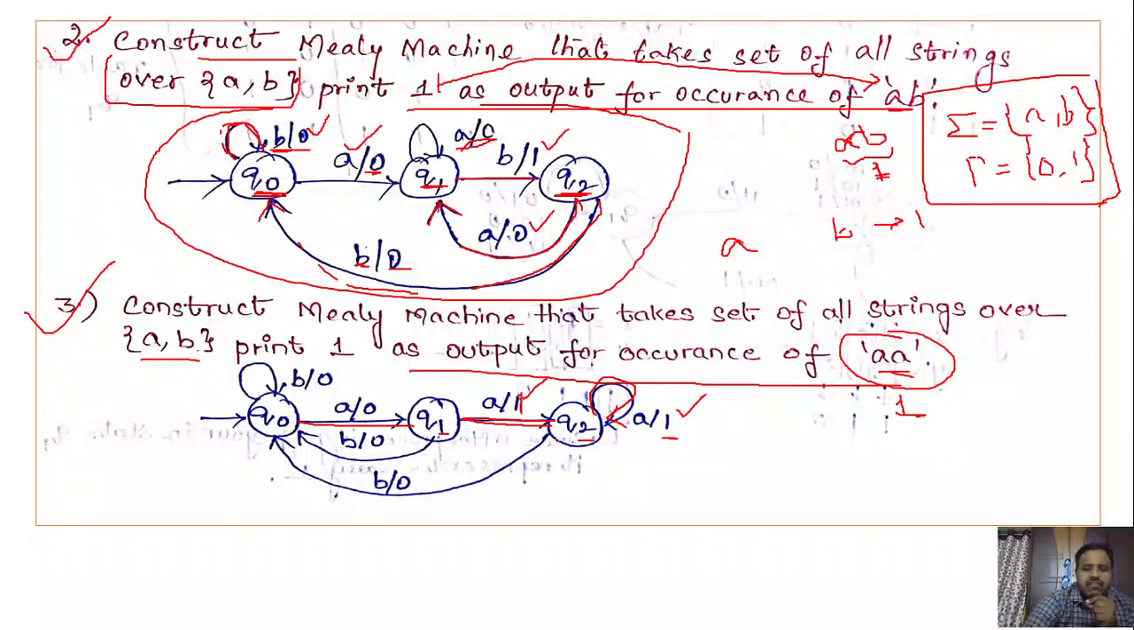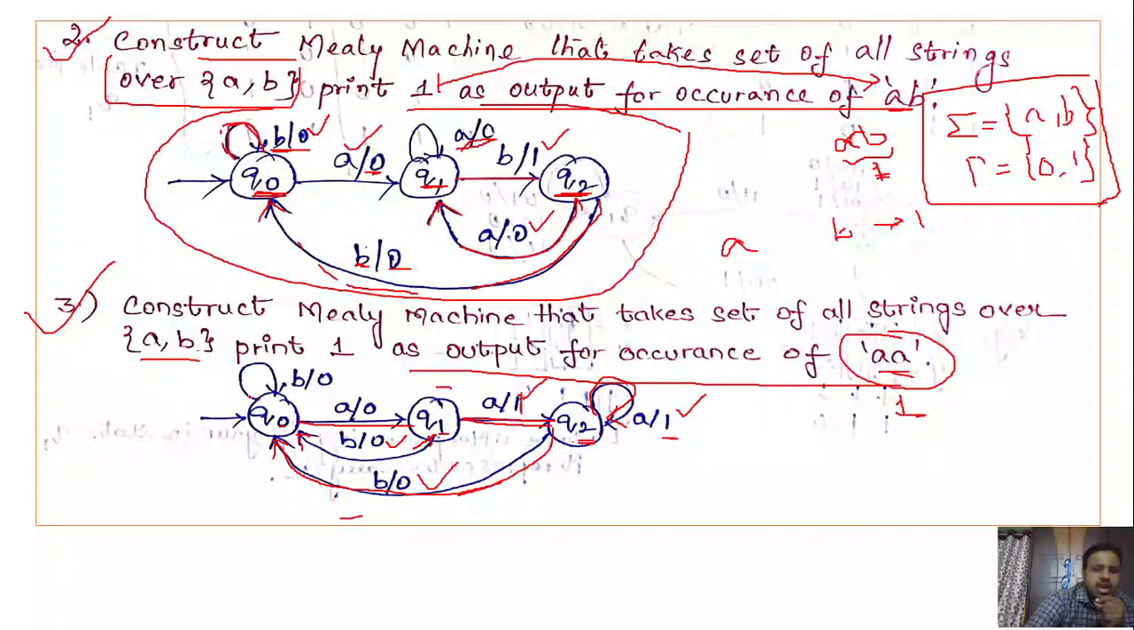If you get B, what do we have to do? Again we have to wait for the first A. In which state are we waiting for the first A? In Q0. So Q2 on B, you go to state Q0 and the output should be 0. Same is the case with Q1. In Q1, if we get an input B, again we have to wait for the first A, so Q1 on B, you go to state Q0 and the output must be 0.